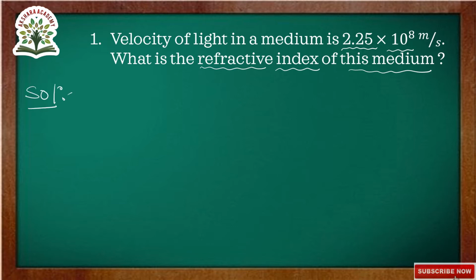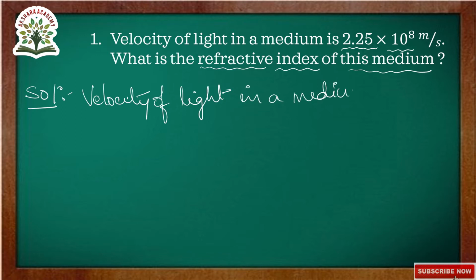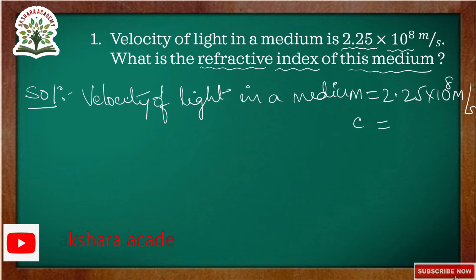Here, given velocity of light in medium is V equals 2.25 into 10 to the power of 8 meters per second, and C is the velocity of light in vacuum, that is 3 into 10 to the power of 8 meters per second.